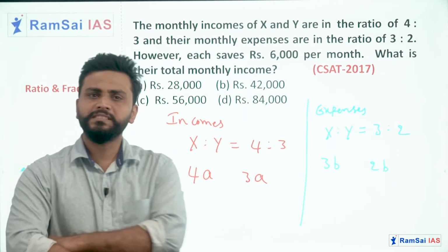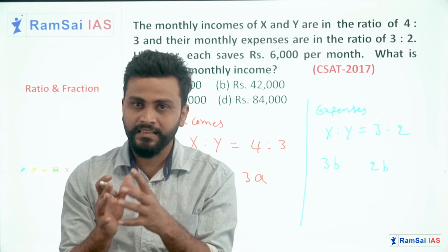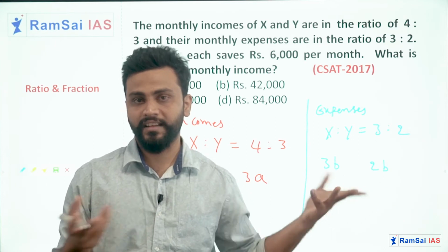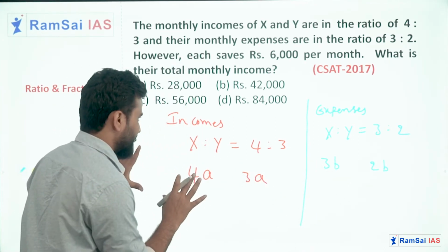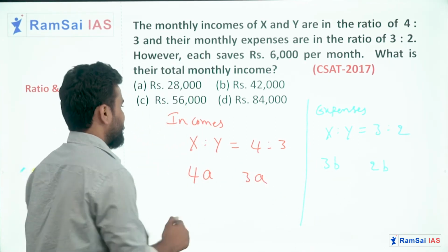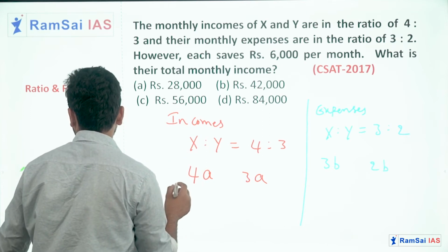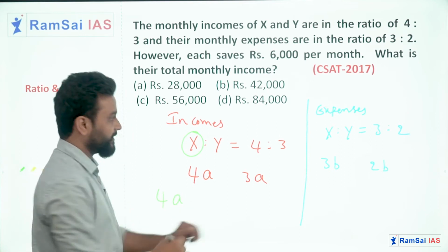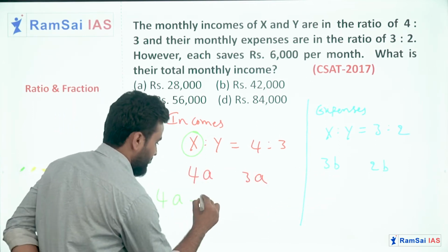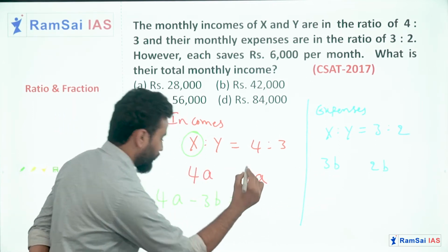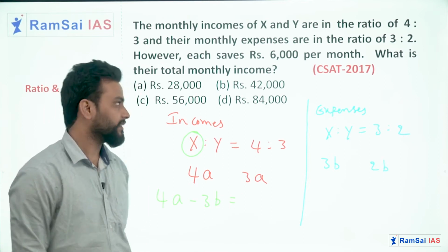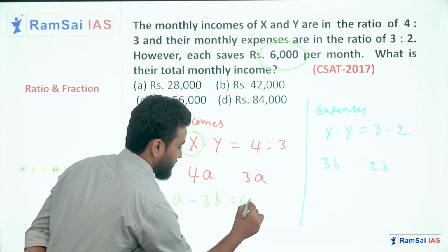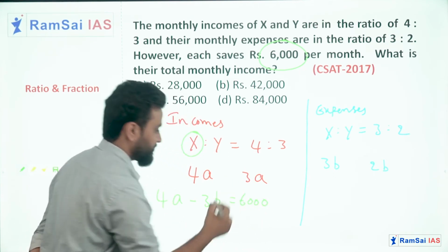Then what is the meaning of savings? Saving is total earnings or total income minus expenditure, right? So now tell me, what is the savings for X? X is earning 4a rupees and it is spending 3b rupees. So 4a minus 3b will be savings for X, and X is saving 6,000 rupees. So this is equal to 6,000 rupees.